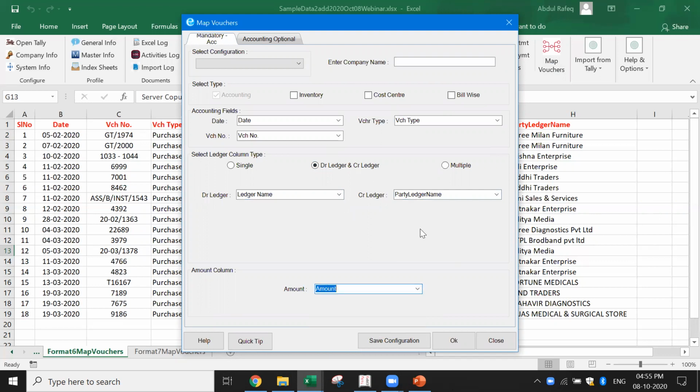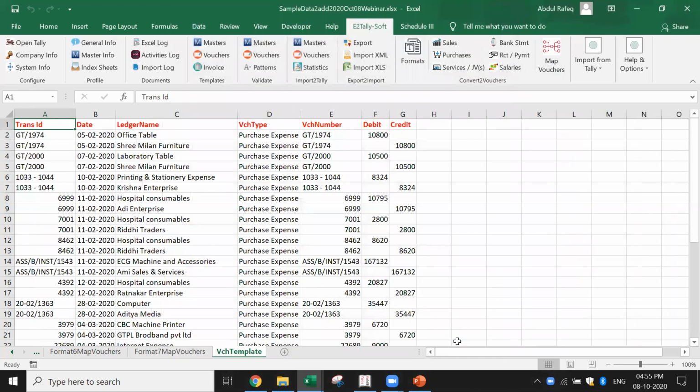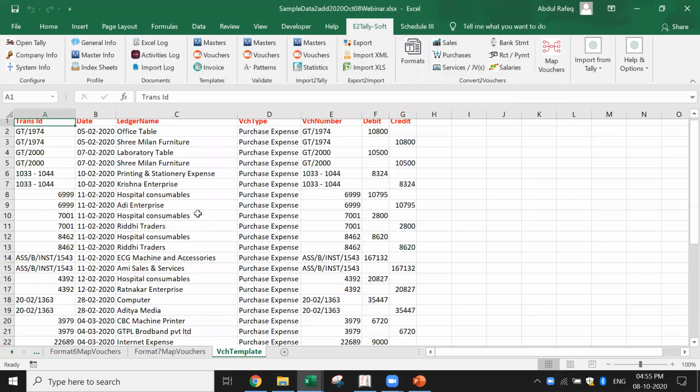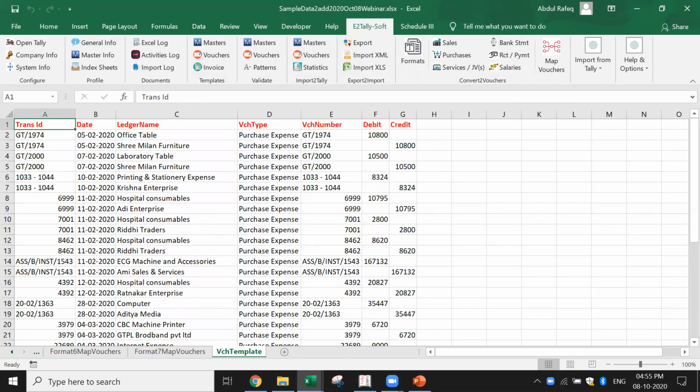And then I say okay. Now here you see in map vouchers, it doesn't ask for conversion. It just saves it, creates all the data and it's available in one shot in Tally. And now it's ready to import. And this is how you can import the data into Tally.